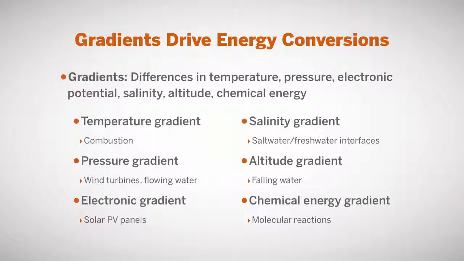There are pressure gradients of flowing air that drive wind turbines, and electronic gradients that drive solar PV output. There are salinity gradients where salt water meets fresh water that can drive different materials through membranes to give you power as well. There are altitude gradients of falling water, or that falling ball we talked about earlier. And there are chemical energy gradients that help drive a lot of these combustion reactions. So these gradients, these differences, are the key to the energy system. They drive the conversions from one form to another, and they determine the efficiency and the outcome of these different processes.